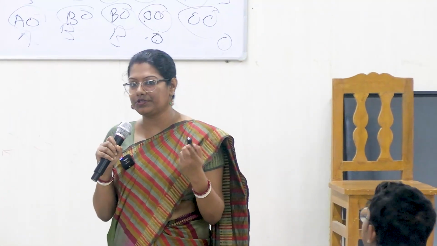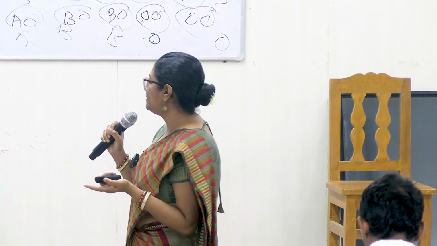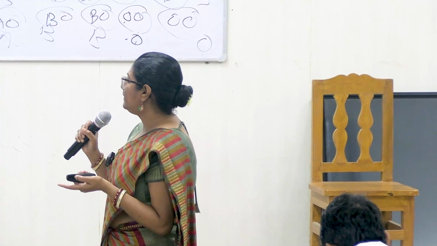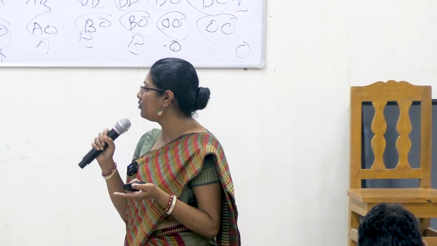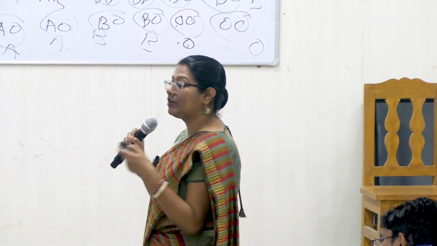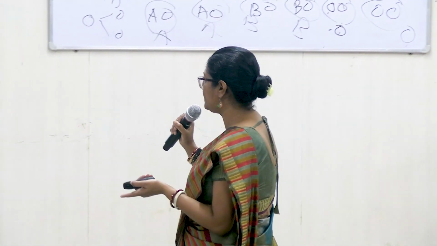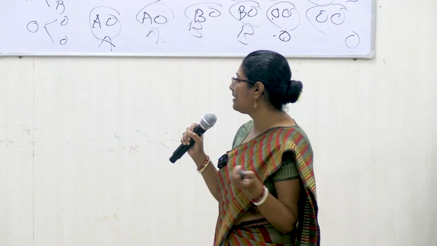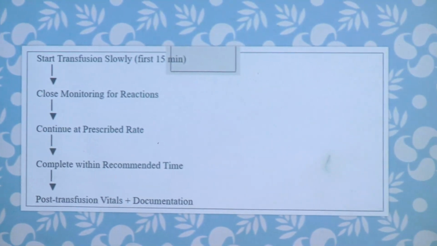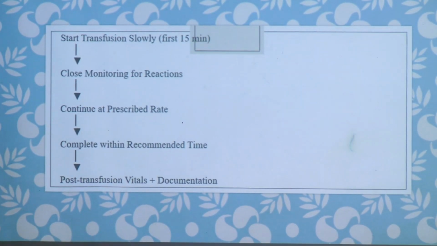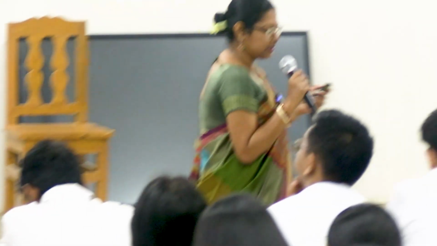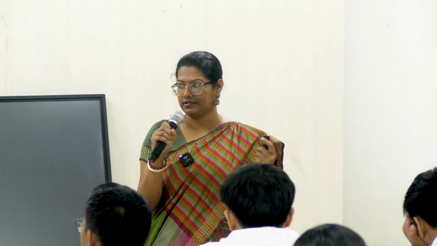So the doctor's order will reach the blood collection team, and then we will check the patient identity by 2 identifiers. We will check the component very meticulously for blood grouping, if the blood grouping is correct, if the expiry is there, no leak, no color change, and the patient's baseline vital signs are okay. Then we will start the transfusion very slowly. So the first few minutes of the blood transfusion should be very, very slow, because most of the immediate reactions will be occurring in the first few minutes only.